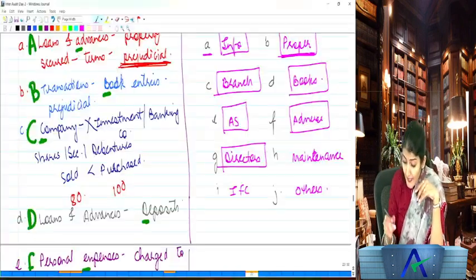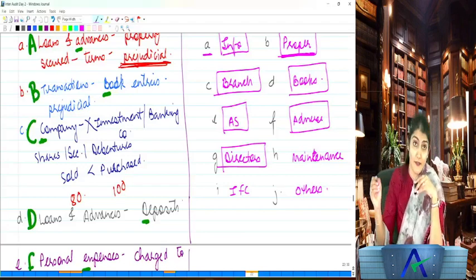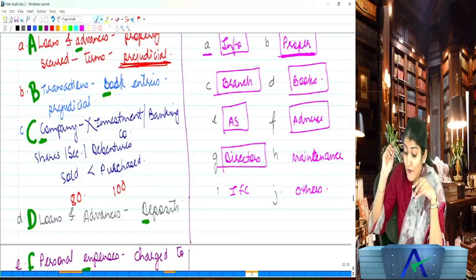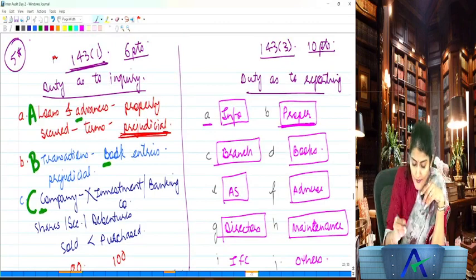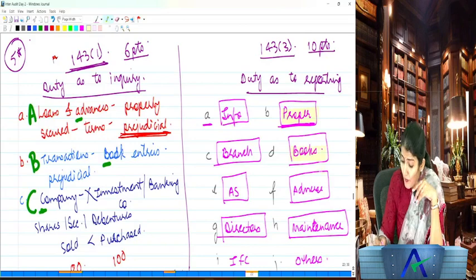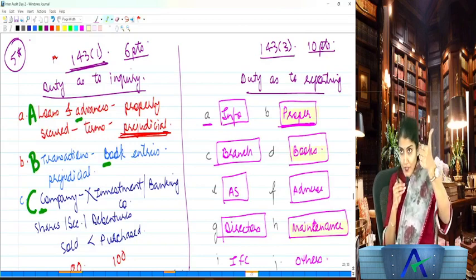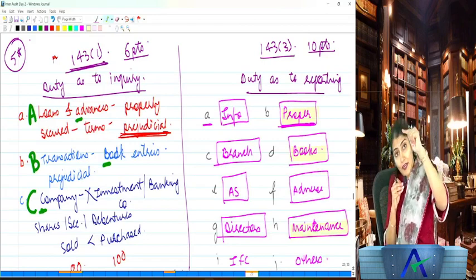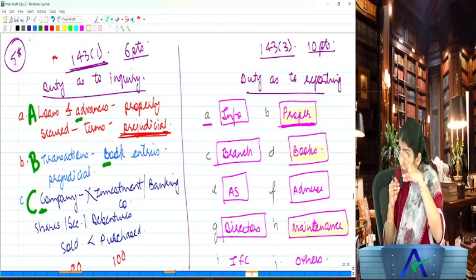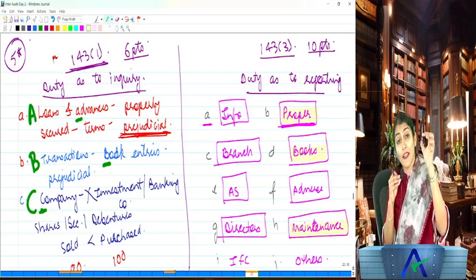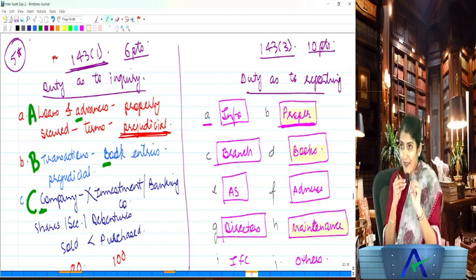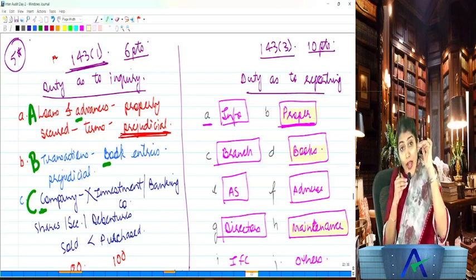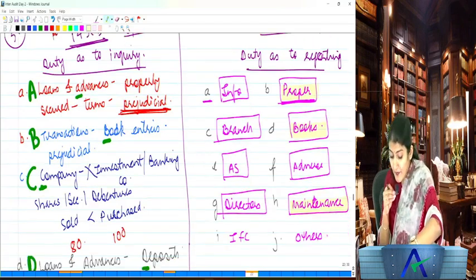Right. Then after director, what is the next point over there? Maintenance. What does it say? Any qualifications or adverse remarks regarding the maintenance of accounts. Did you notice something? That three points are there regarding books of account only. Proper books of account. Then whether the balance sheet and profit and loss account are in agreement with the books of account. Then any qualification or adverse remarks regarding the maintenance of books of account. Okay, they are not maintaining the books of account properly.